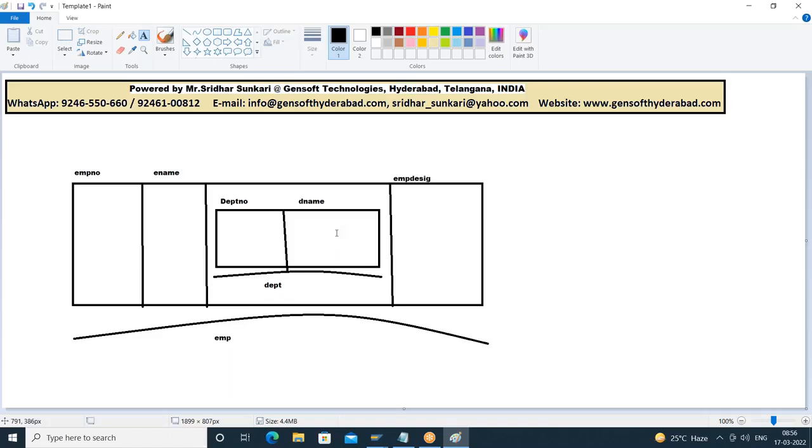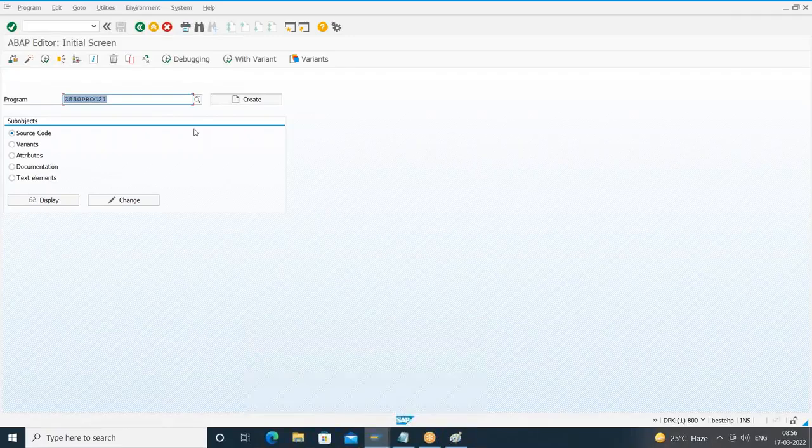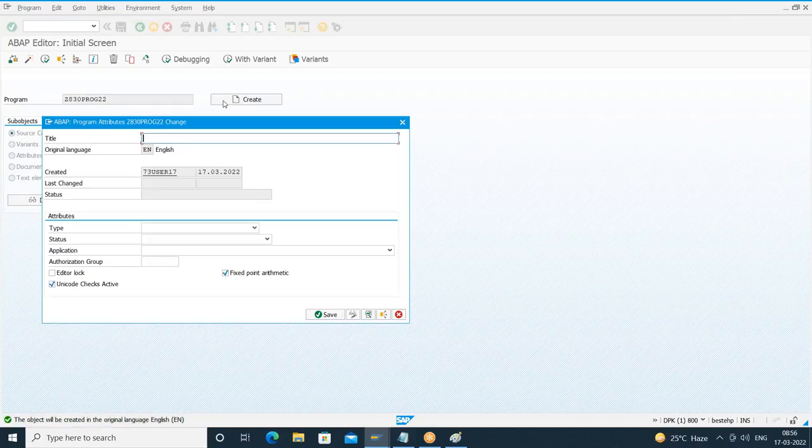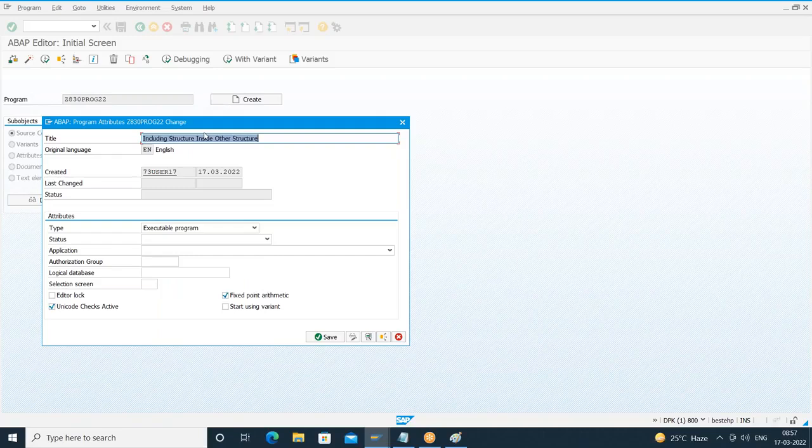That is called a database structure. That will come later on. So as of now, I'll go for including the local structure, inside another structure. Type of program is executable.